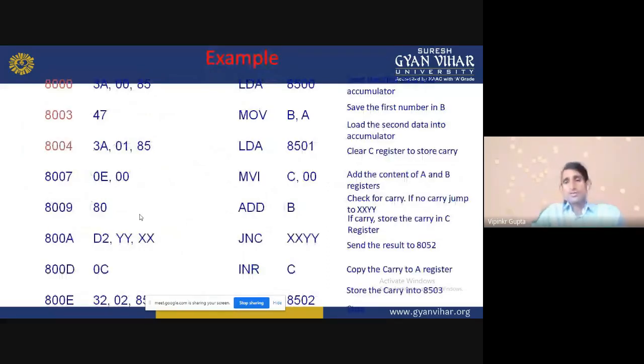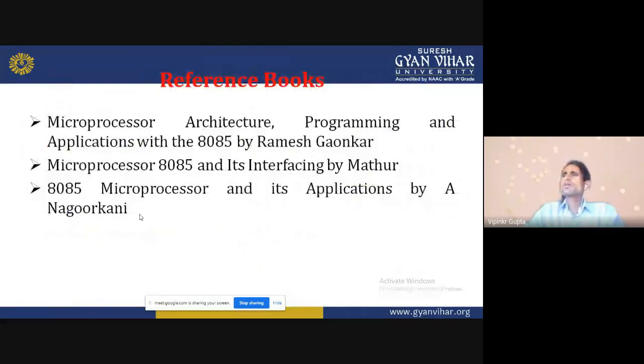Now the reference books. Actually, today we discussed the set of instructions. Without the instructions, we cannot write any program. So the first thing to be clear is how the data will be fetched, how it will be decoded, and which instruction we are using to execute our program.